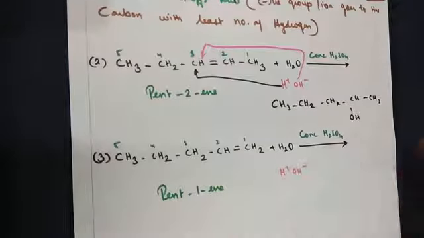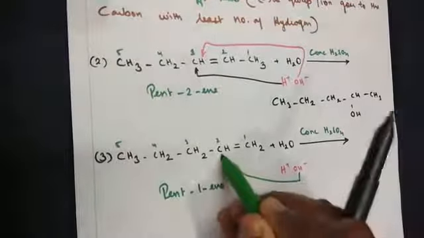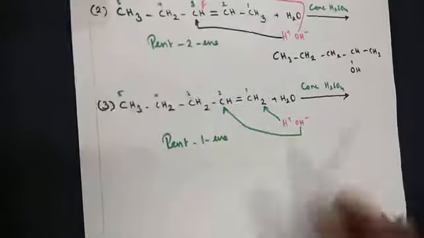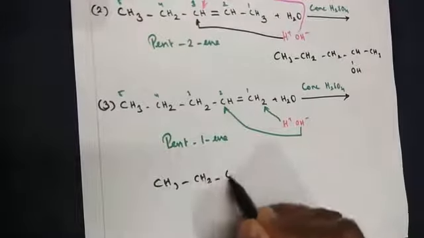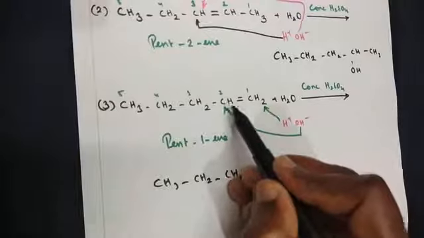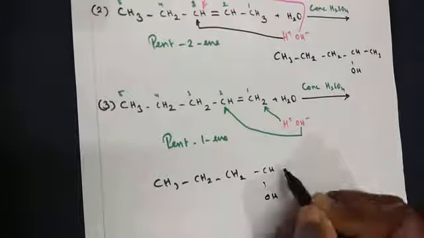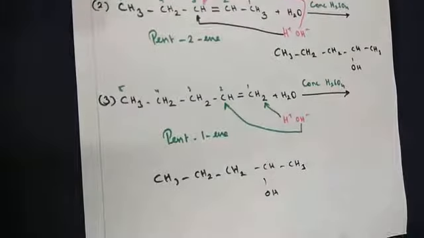So the negative group goes to the second carbon, and the positive group goes to the first carbon. So the product will be CH3, CH2, CH2 here. The second carbon receives the OH here, so CHOH. And this carbon receives one more hydrogen, so it becomes a CH3 here.